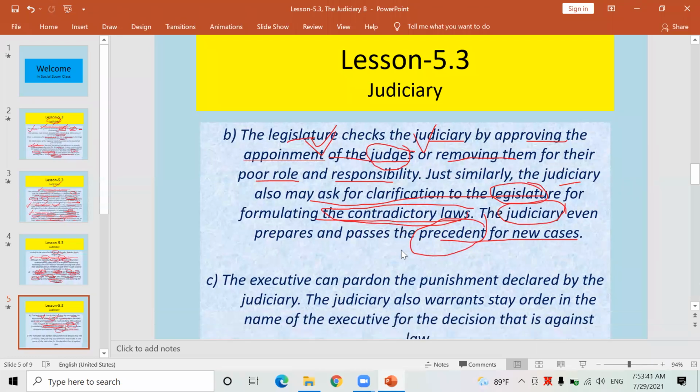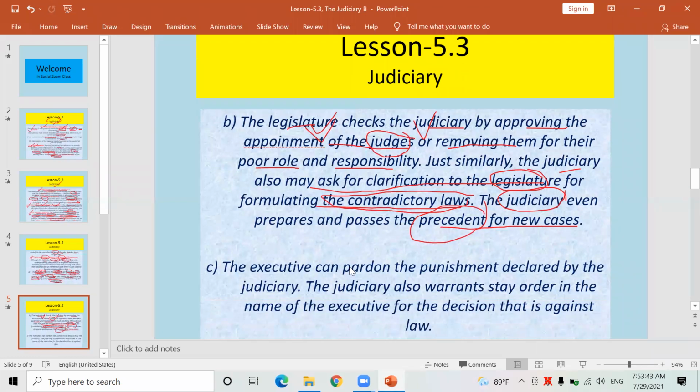Yes. Similarly, look here, another example regarding the check and balance relation among the different organs of the Nepal government, especially the major organs. Look, the executive can pardon the punishment declared by the judiciary also. Suppose one criminal is there. Resham Chaudhary is in jail these days, because he caused a mass murder in a western part of Nepal when there was a movement of the Tharu communities.